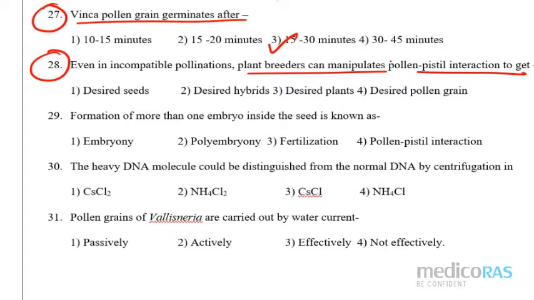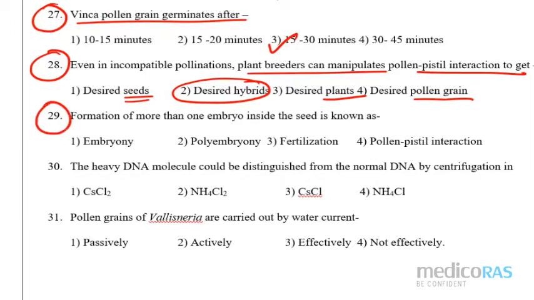So we know that if the pollen-pistil interaction is incompatible in nature, we can manipulate that interaction and we can get the desired hybrid. See, I can't say desired seed because we are manipulating and mixing things, that means it is the hybrid. I can't write desired plant here, I can't say desired pollen grain also, right? So it should be desired hybrid, and the full line is there in your NCERT. Please go through the NCERT line once again, okay?